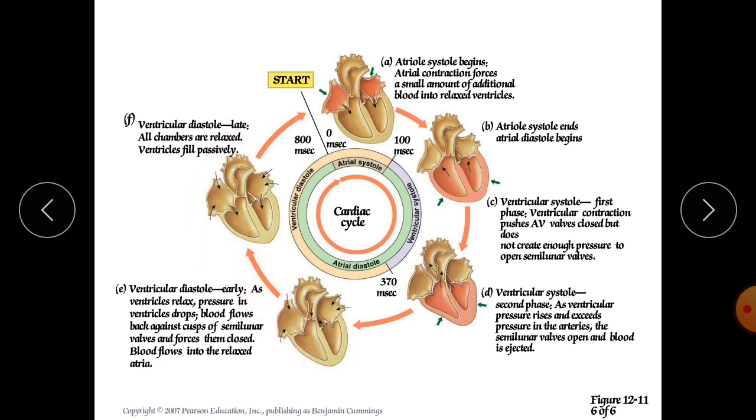Again we will summarize: 0.1 second for atrial contraction, 0.3 second for ventricular contraction, and 0.4 second for your ventricular relaxation. Try to understand: 0.4 plus 0.4 is 0.8 second. So a total of 0.8 second is required for your whole cardiac cycle. I hope you understood the concepts.